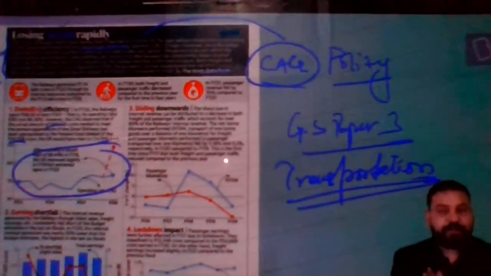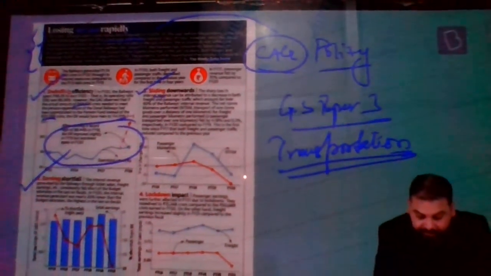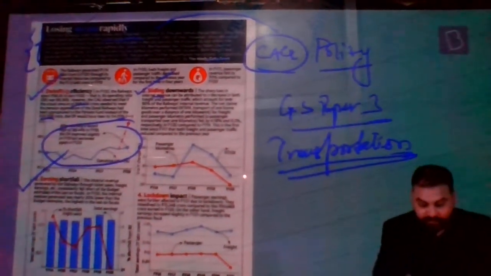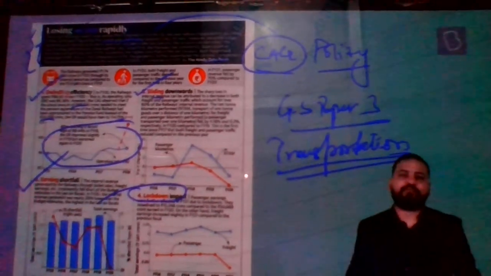So rather than trying to remember all these things, why don't I remember that here, number one is that as far as the railways is concerned, the efficiency is going down. Number two, there is a shortfall in earning. Number three, if you see sliding downwards, what is going downward? The internal revenue. There is a sharp loss. That's the third point. And overall, there has been an impact of lockdown.